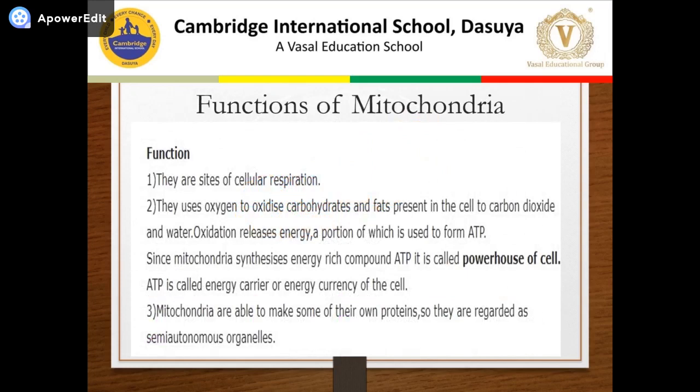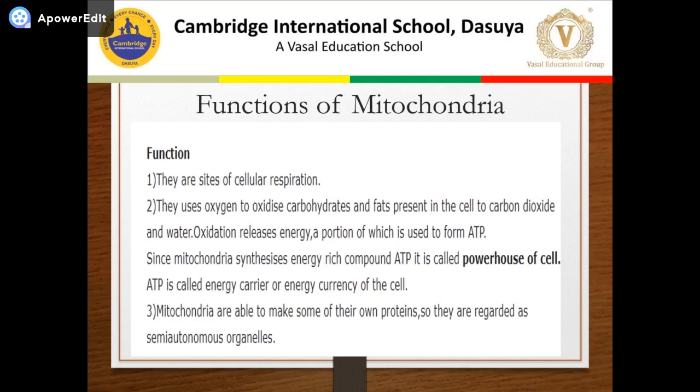Now, what are the functions of mitochondria? They are the site of cellular respiration. I think you are very well aware of cellular respiration, which means oxidation of the food that we take and release of energy. They use oxygen to oxidize the carbohydrates and fats present in our cells and release carbon dioxide and water. This oxidation releases energy in the form of ATP. Since mitochondria produce this energy-rich compound, ATP, they are called the powerhouse of the cell, and ATP is also called the energy currency of the cell.